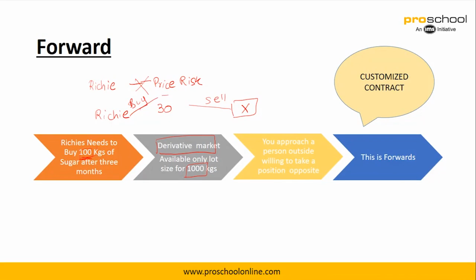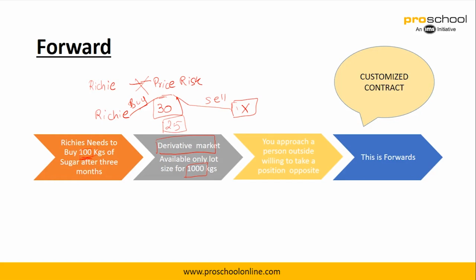So both want to basically hedge price risk, because from Mr. X's perspective also he's worried that the prices might go to 25. So in that case he will make a loss. So why doesn't he get into an agreement now itself with Richie and say that after 3 months I will buy from you 100 kgs of sugar at the rate of 30, and Mr. X says okay, I'll sell you that at 30 after 3 months.